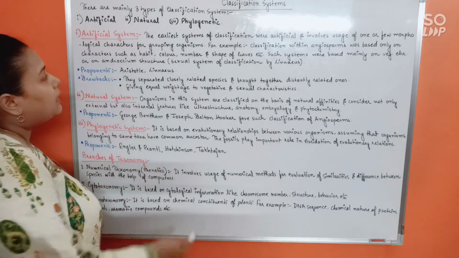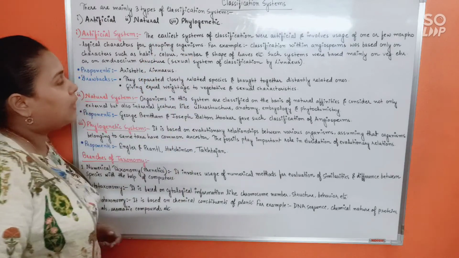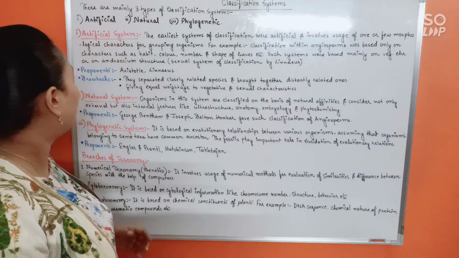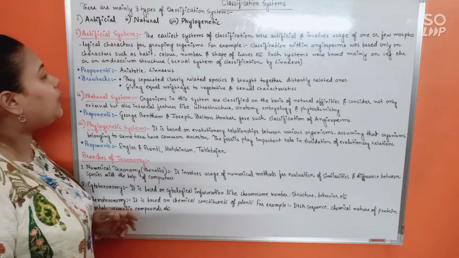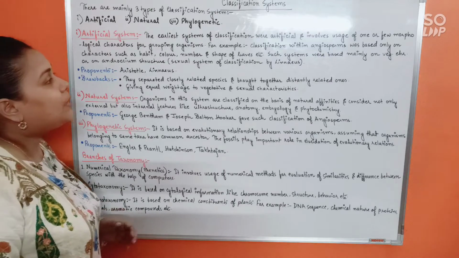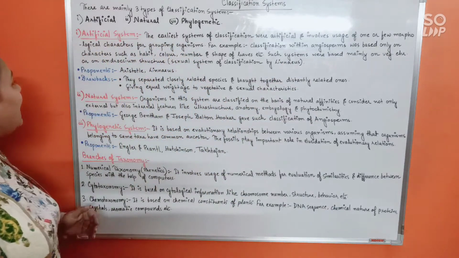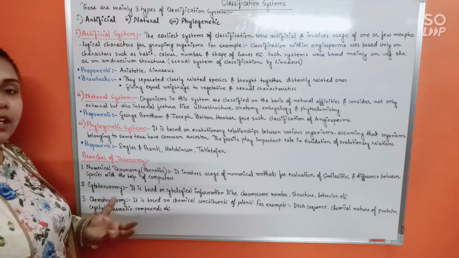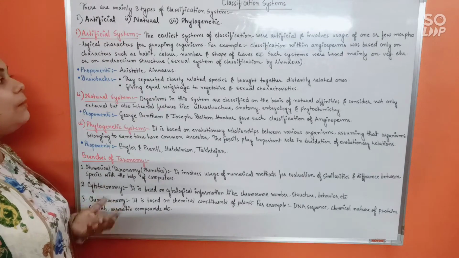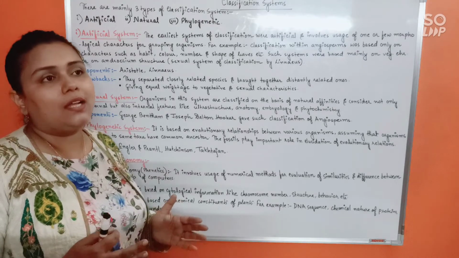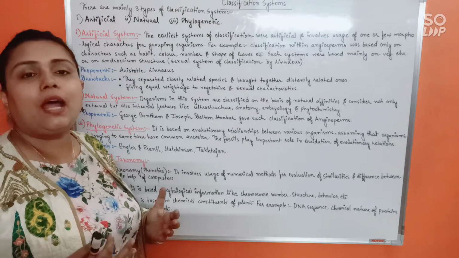So see here, the earliest systems of classification were artificial and involved usage of one or few morphological characters for grouping organisms. For example, classification within angiosperms was based only on characters such as habit, color, number, and shape of the leaves, etc. Likewise, say among animals also, if I try to classify animals on the basis of their habitat,